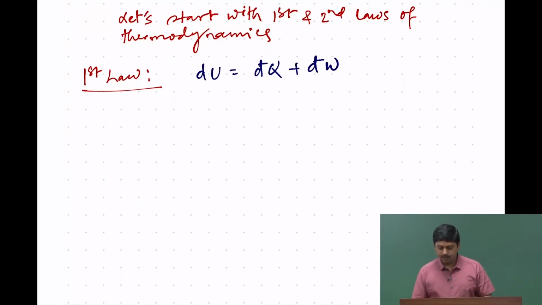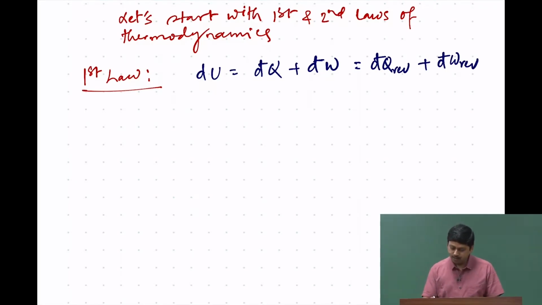You know that this cut here denotes that the process is path dependent, whereas dU is a state dependent property, and you also know that the process can be reversible or irreversible, it does not matter, dU will remain the same. So we can write for a reversible process as đq reversible and đw reversible.